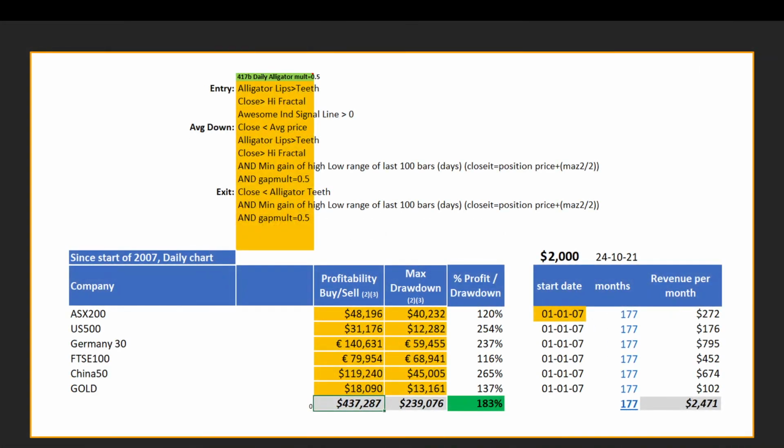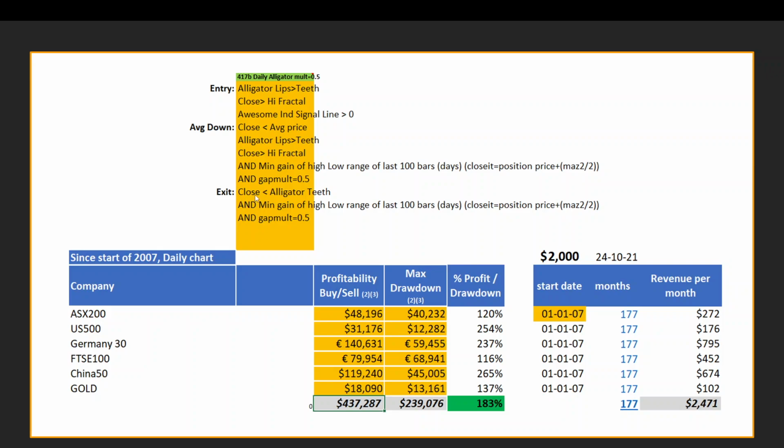So let's get started. First, I want to show you the quick summary of our results for these indices. And again, we're following the Australian market, the US market, Germany, the FTSE, China, and the gold index. And we're using this entry-exit strategy, using the Alligator and Fractal and Awesome indicator as an entry point. So if the Alligator lips, i.e. the green line, is greater than the teeth, the red line, we enter the trade. As well, the close must be higher than the Fractal, and the Awesome indicator must be greater than 0.